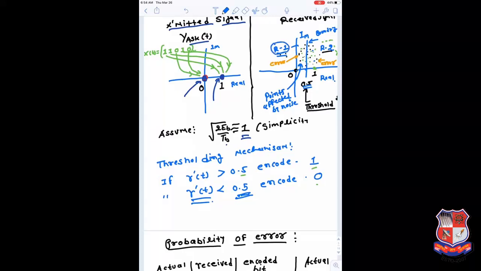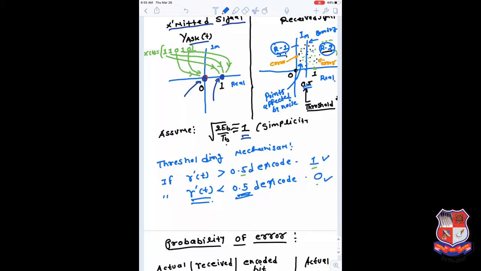and that will be decoded as a 0. If your R dash of t is received above 0.5, it may fall in region number 2, so it can be decoded as a 1.